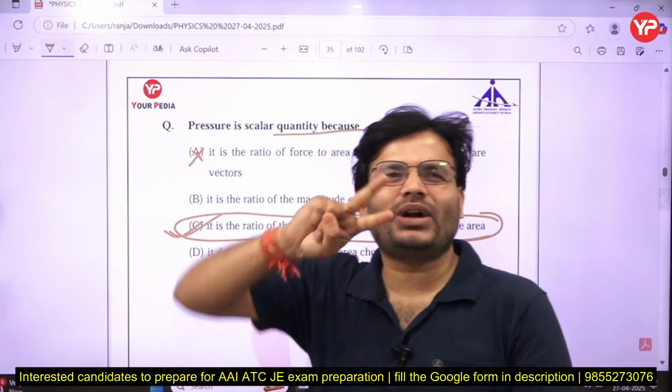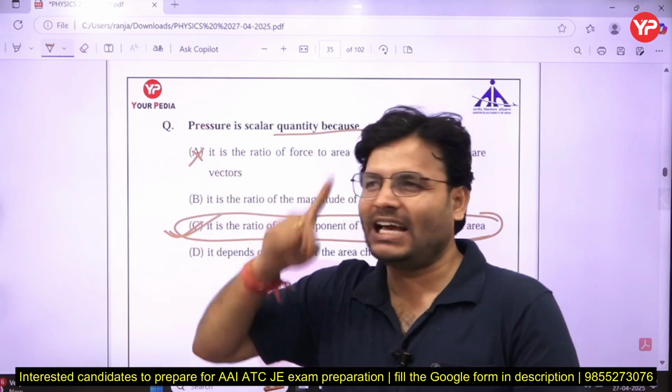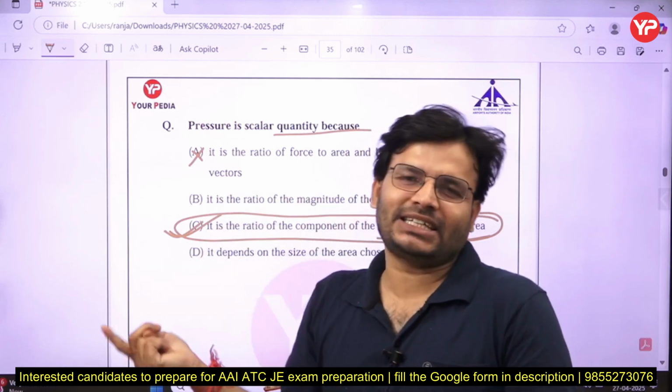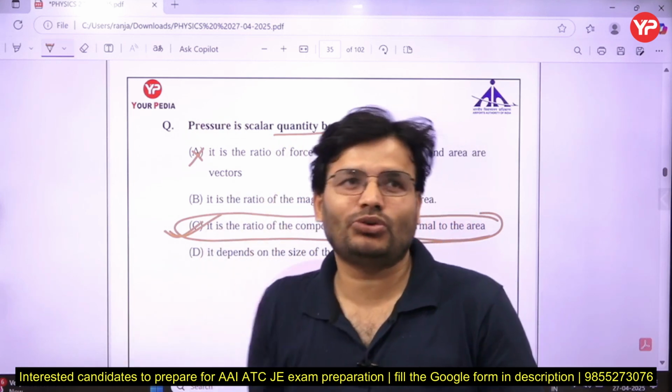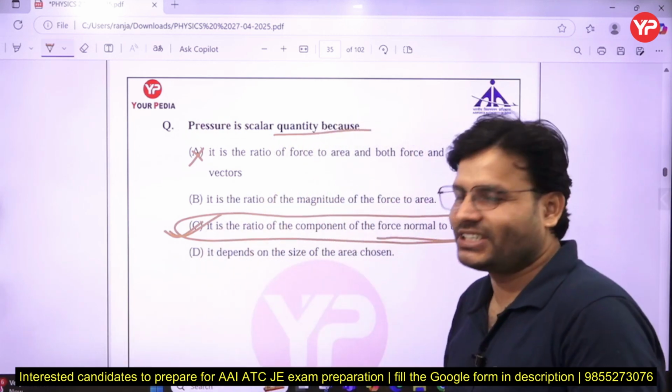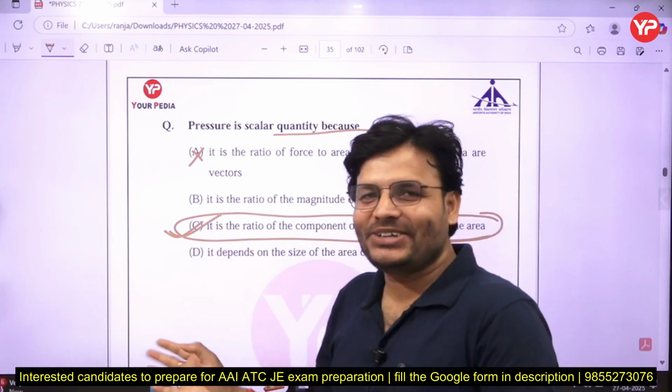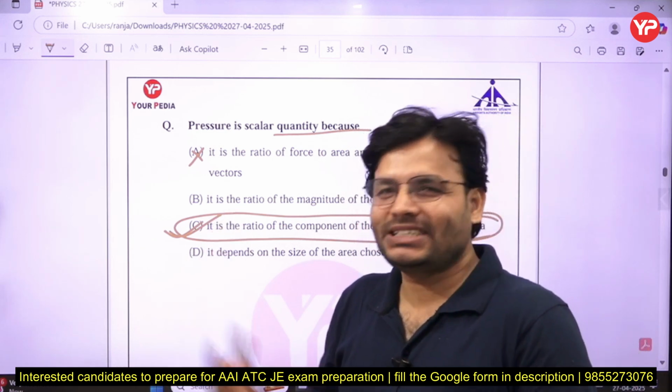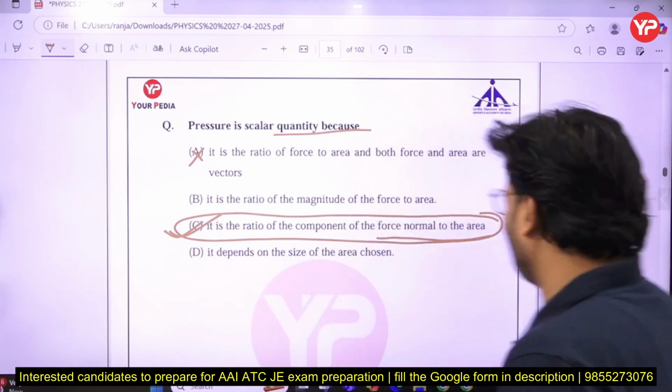And that is only two quantities, my dear friends, pressure and current. They have magnitude and direction, still they are scalars because these two can't follow the vector law of addition. Now you can ask, what is the vector law of addition? If I derive it, it will take longer. In the session I will discuss the vector law of addition, so don't worry.